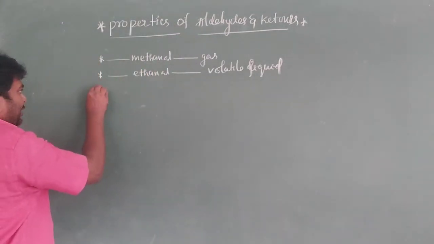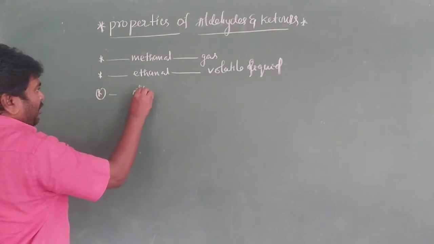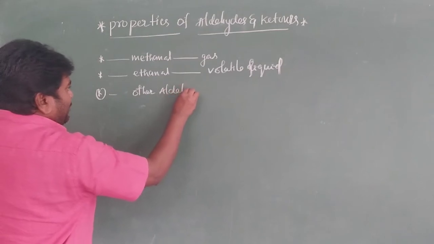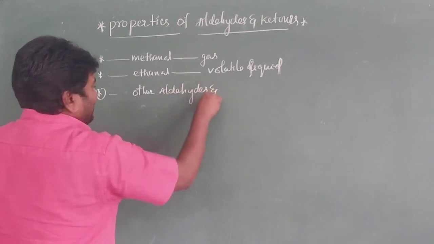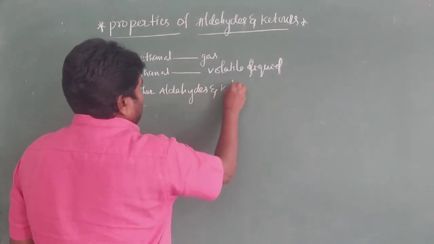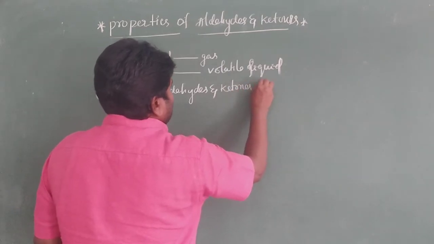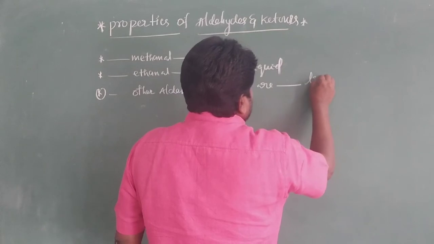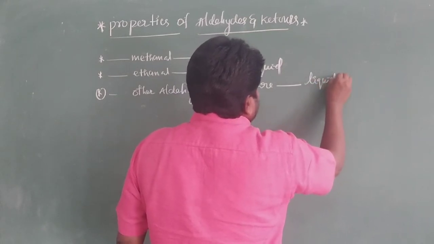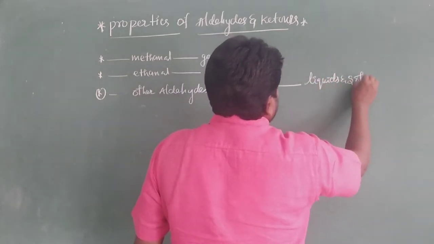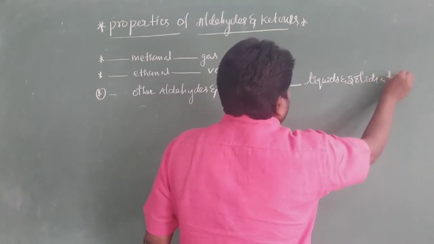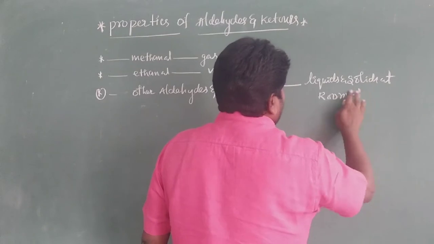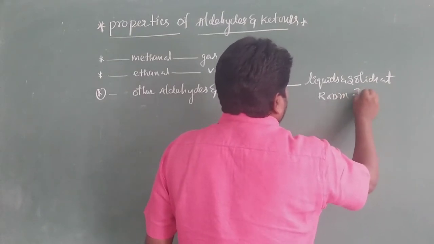Next one, other aldehydes and ketones are liquids and solids at room temperature. It is very important, my dear students, at room temperature.